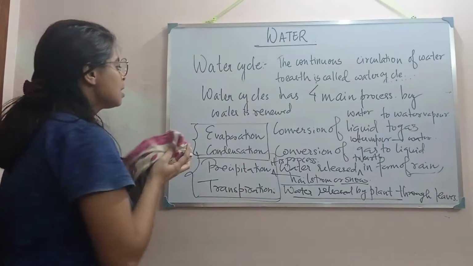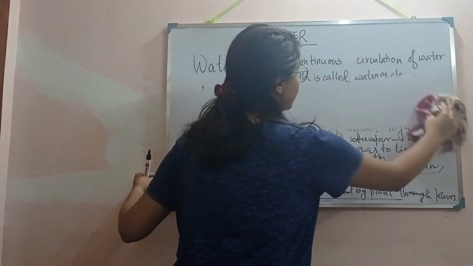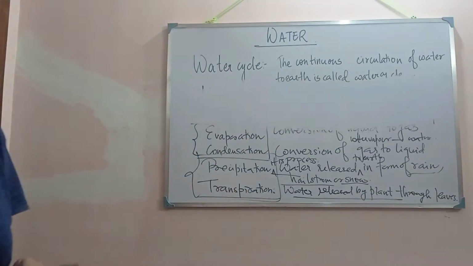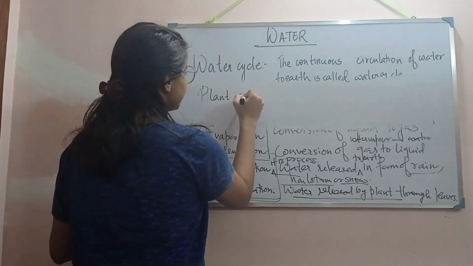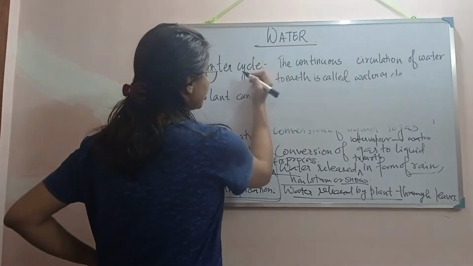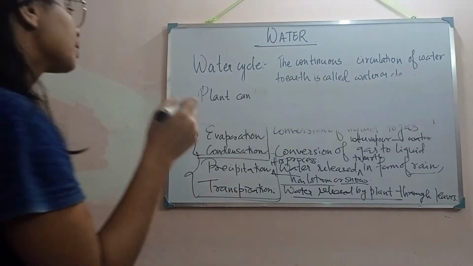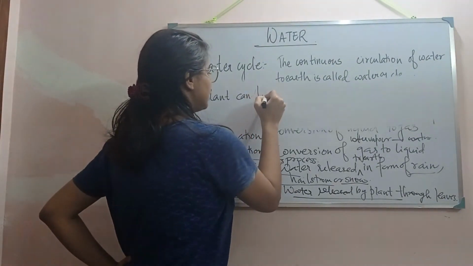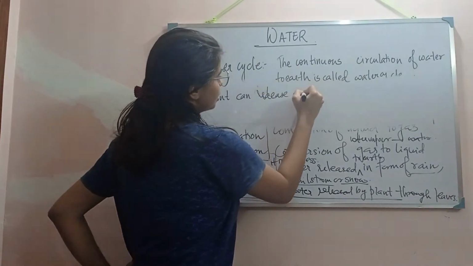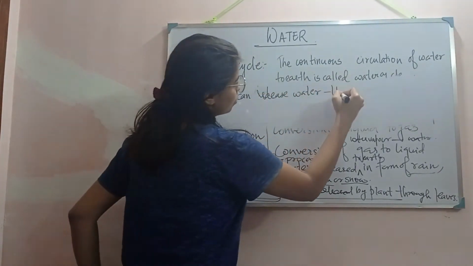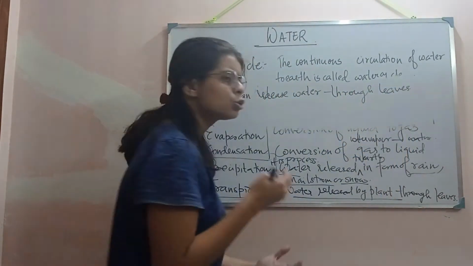A plant can release water through leaves, but how through leaves?